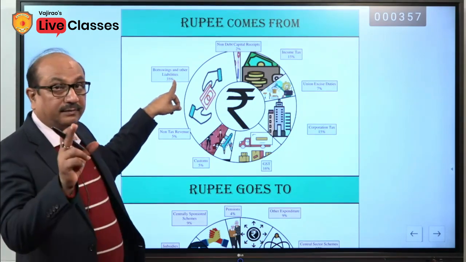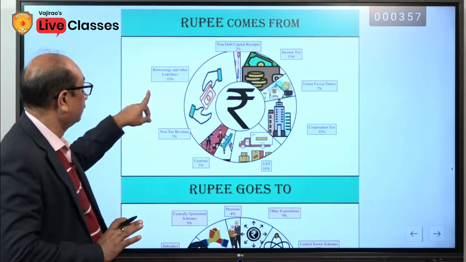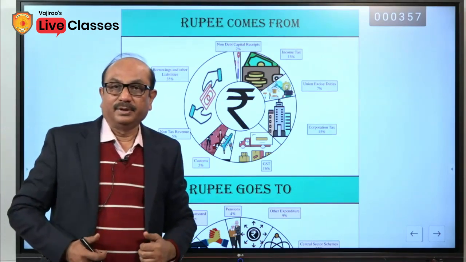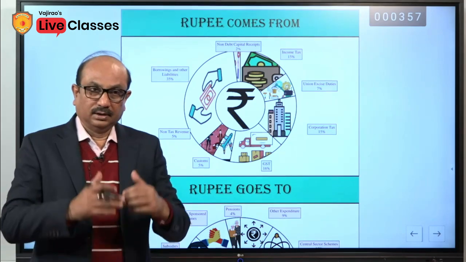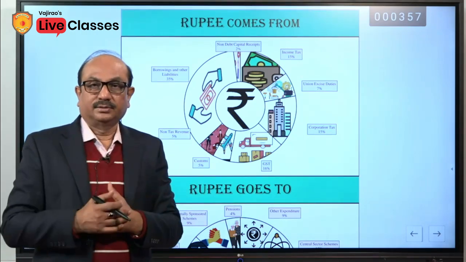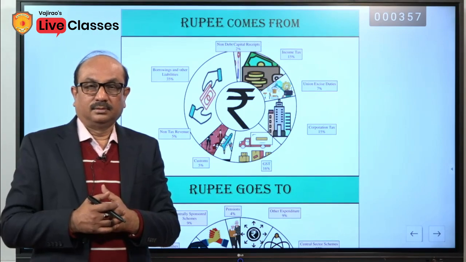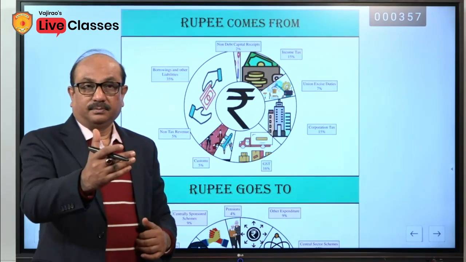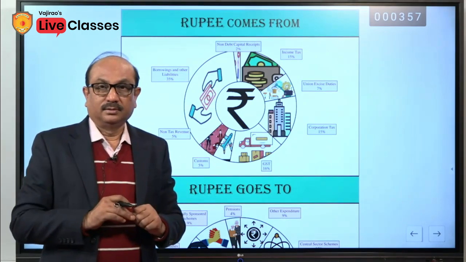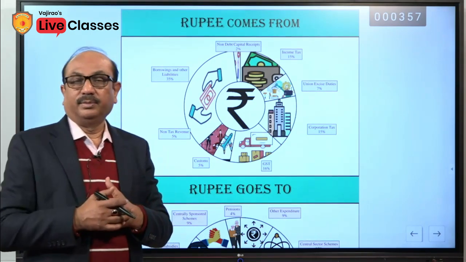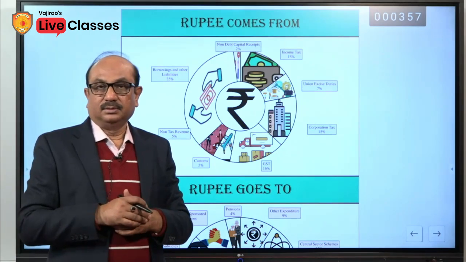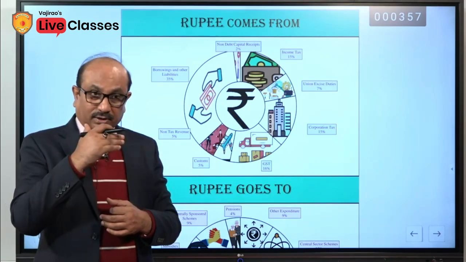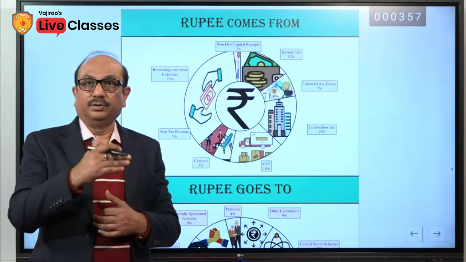Borrowing and other liabilities 35%, the highest ever I think. Non-debt capital receipts. Non-debt capital receipts means, suppose disinvestment is a capital receipt, but without loan. Loan will not be meant. Capital, long term loan will not be covered here, but selling out the stake in the company, that will be covered here. This year budget, government announced, in fact it was announced last budget that for this fiscal year 21-22,